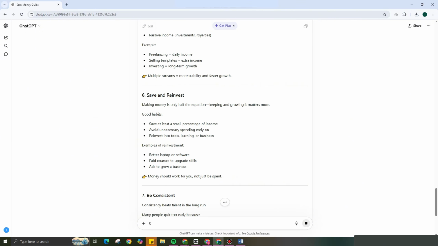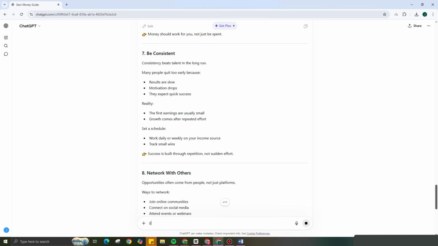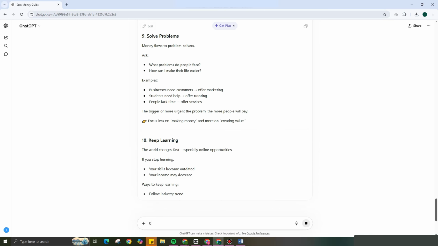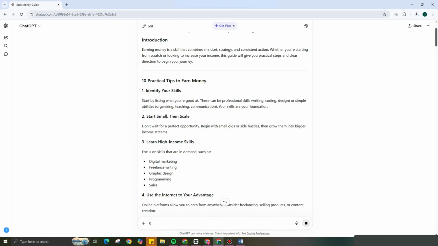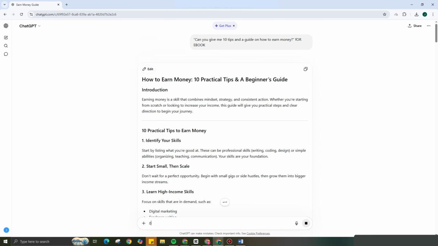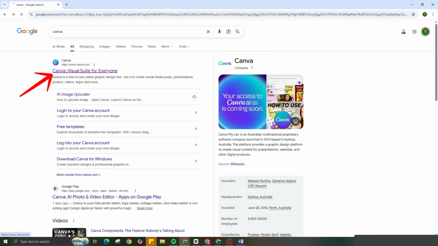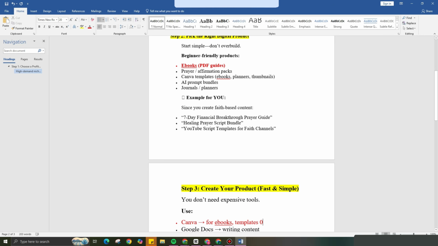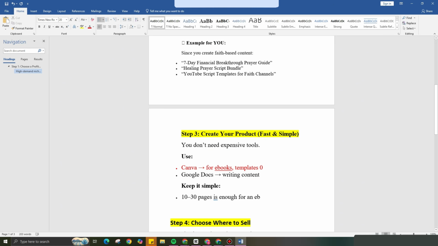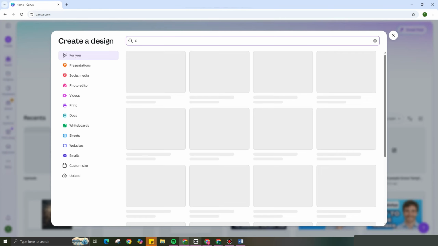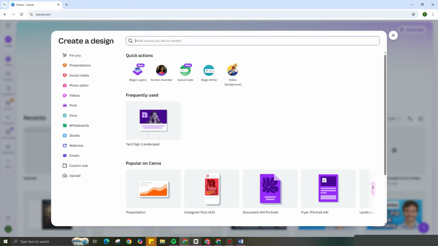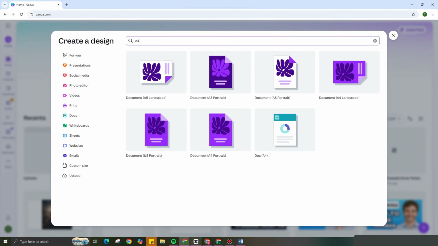Once you have this, what you're going to do next is create an account on Canva. If you don't have Canva yet, you just have to simply create a Canva account using your email or your Google account. It's very easy to create one. So just go to Canva, sign up. And once you are here on Canva, what you're going to do is go to create a design. For Canva, I think the correct format for that is A4, or you can just basically search for ebook. Then the format or the layout will show here.